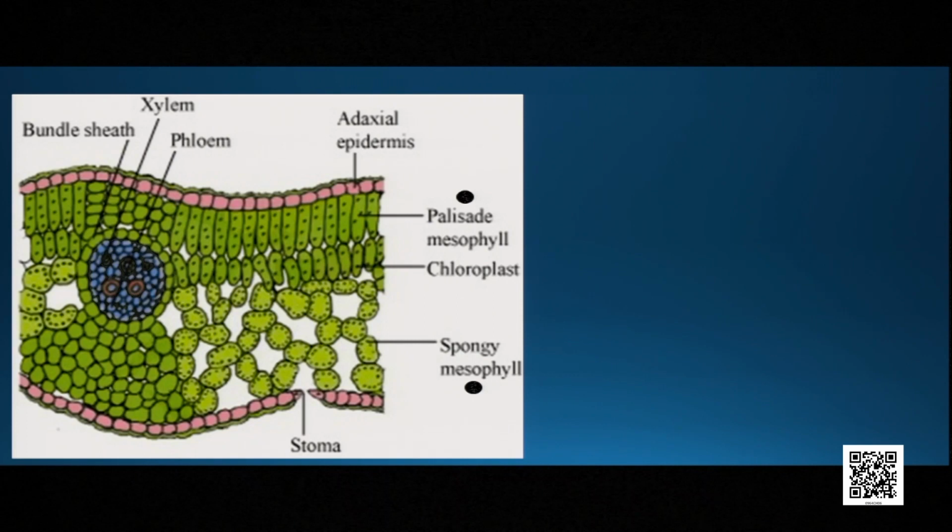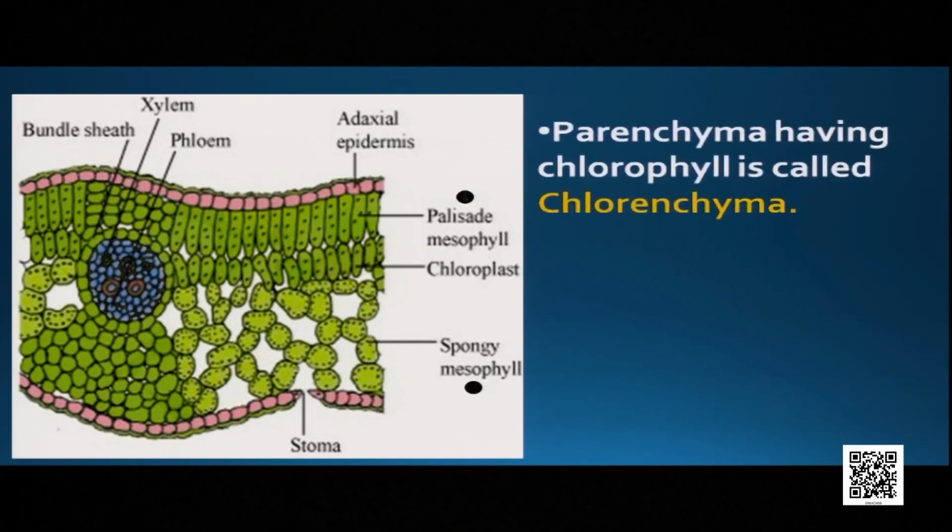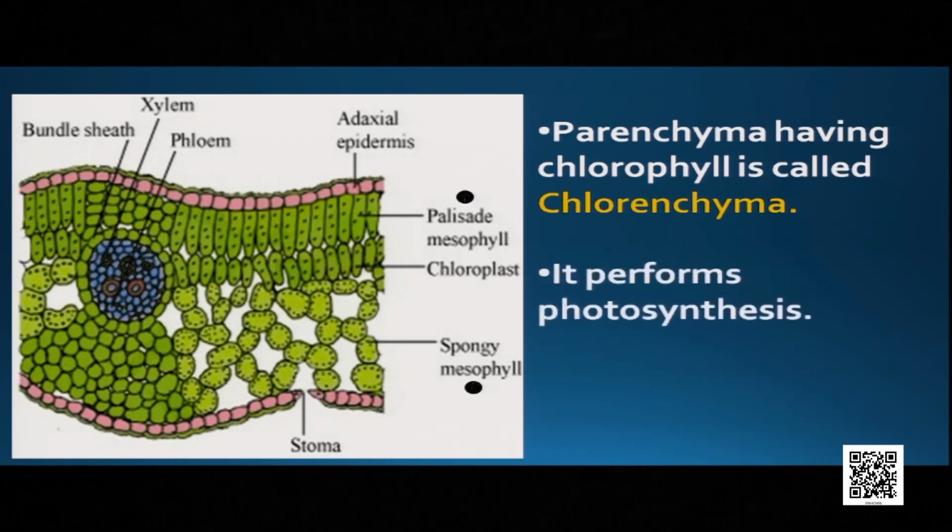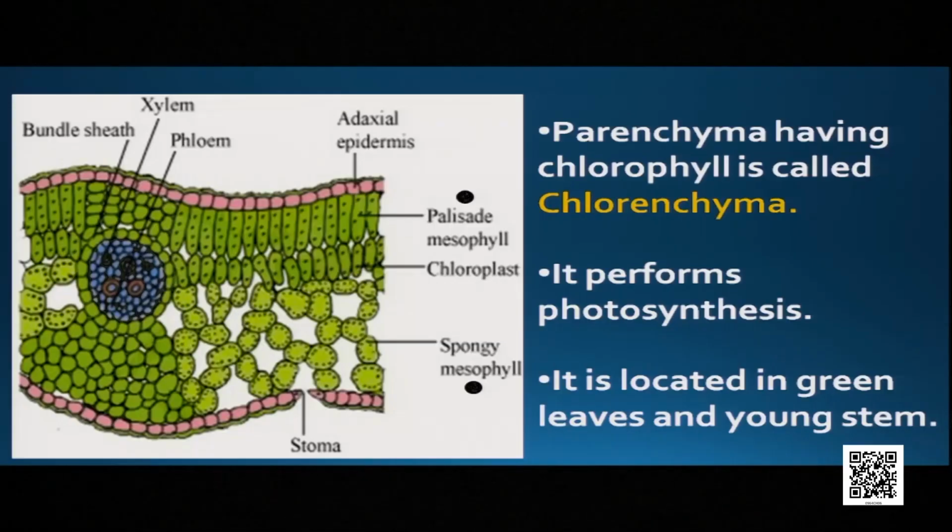Spongy mesophyll are loosely packed and circular in nature, but both are parenchyma tissue. Instead of palisade mesophyll, we can also say palisade parenchyma and spongy parenchyma. So what you have learnt till now is that parenchyma having chlorophyll is called chlorenchyma, and they perform photosynthesis. This chlorenchyma tissue is located in the green leaves and in young stem.